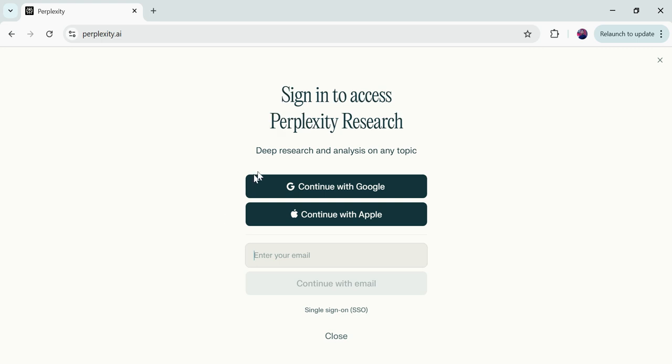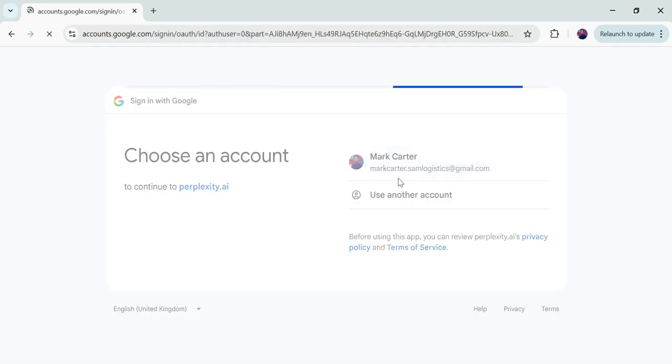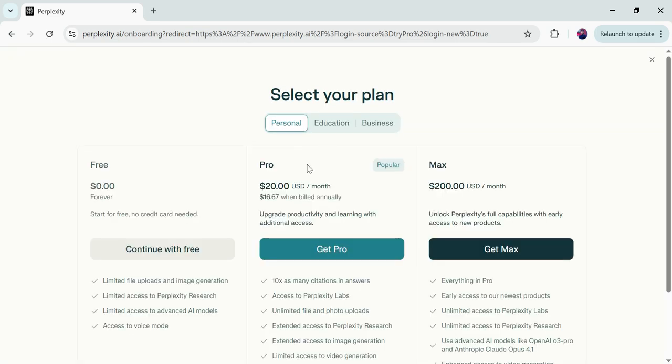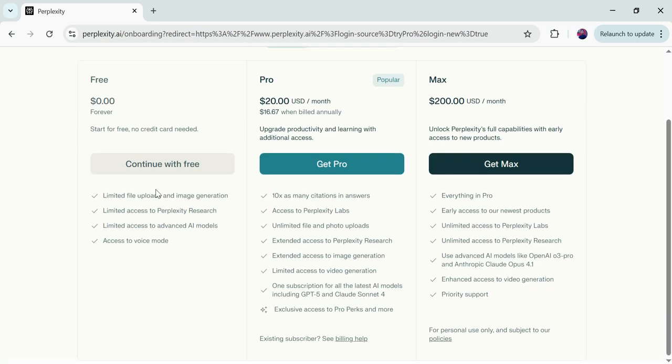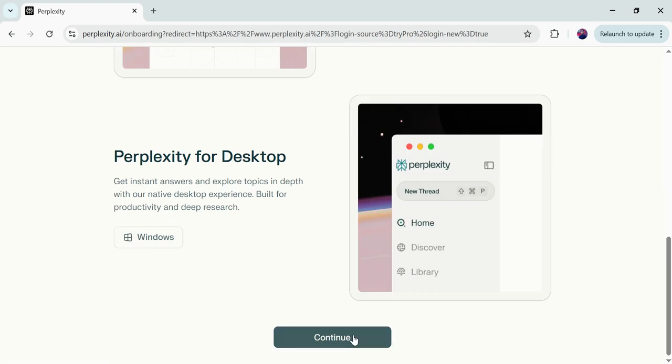Okay, let's say we want to go into the deep research, so we must create our account with Google. So I will continue with Google. Here you will just select your account and then click on continue. In the prompt section, you will just write the topic for which you want the research, and you will get the citation as well. So we are going to proceed with the continue with free package. So I'll click on the continue button.